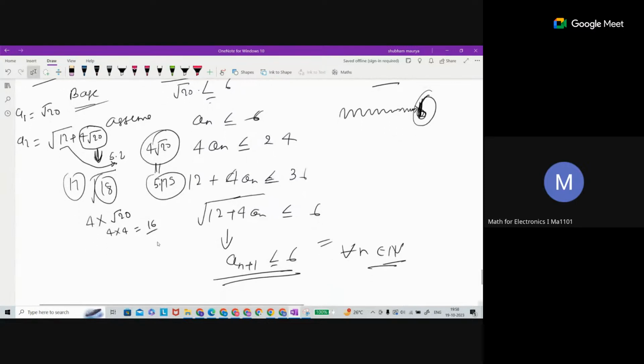Root of 20 is what? Root of 20, 4 squared is what? 16, right? So 16 you will get, no? Roughly 16 you will get. A1 will be root 16, sir. A1 is going to be root something, roughly 4. If we take the A0 value, then A1 will be root 16. That is the value of A1. Okay.